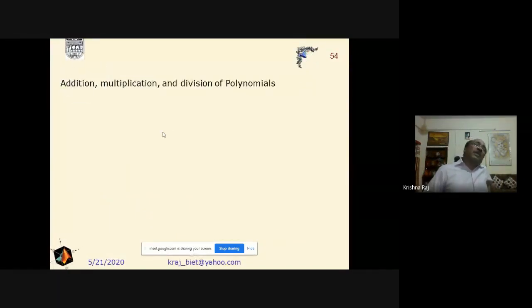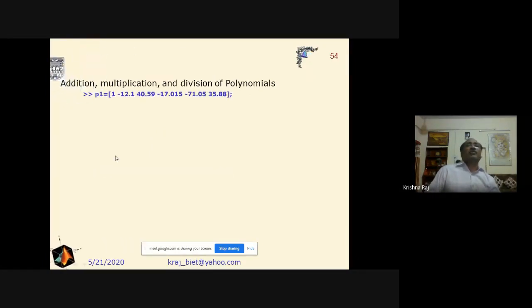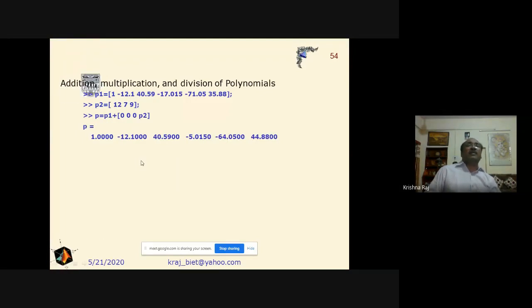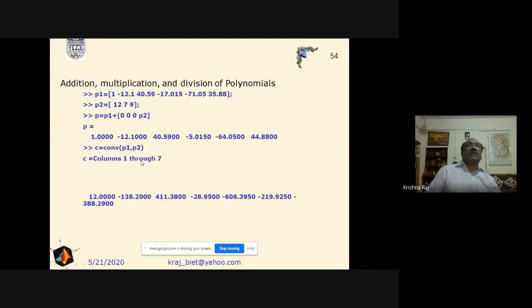Now we can use different types of operators for the purpose of addition, multiplication, and division on the polynomials. For that purpose, first we have to describe the polynomials. Suppose the polynomials p1 and p2 are described, and the orders of these polynomials are different. If one has the second order and the other has the fifth order, then for the remaining order we will put zeros and then we will add them. Similarly, we can use the operations of addition, multiplication, and division here also.